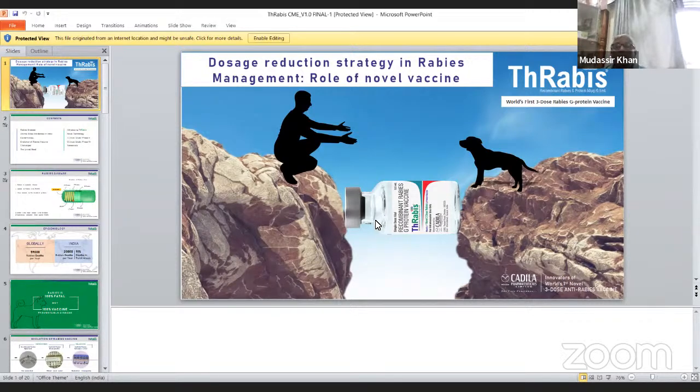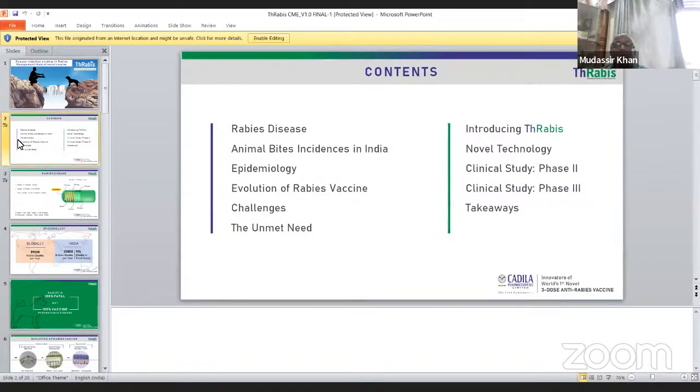As you know, these Kerala people have introduced this rabies vaccine, which is very affordable, and the dose schedule is very distinct. Only 3 doses have to be given, and immunity lasts for a longer time. So this is the beauty of this product. So we come to rabies.